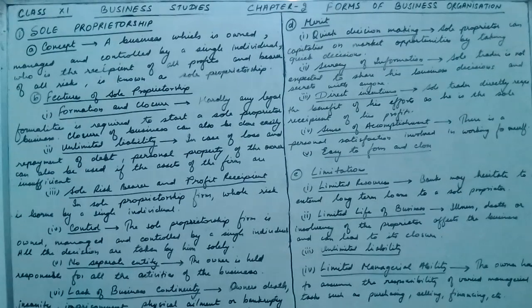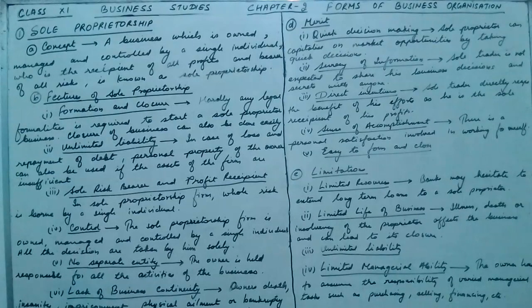Now the fourth one is control of the business. The sole proprietor firm is owned, managed and controlled by a single individual. All the decisions are taken by him solely. He is the only person who takes all the decisions of the business. Now the fifth one is no separate entity.